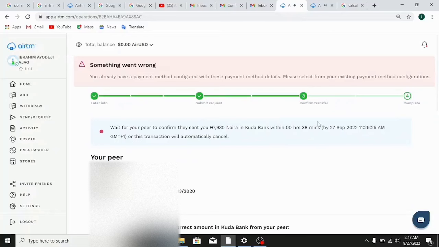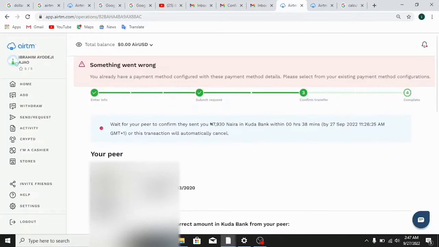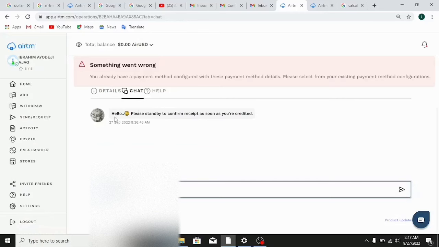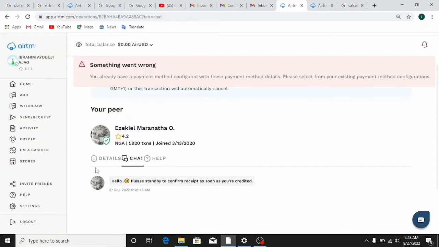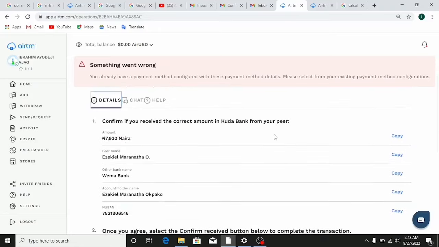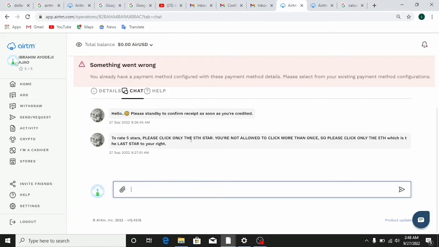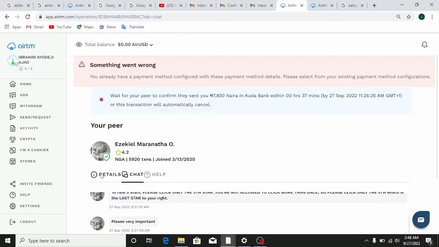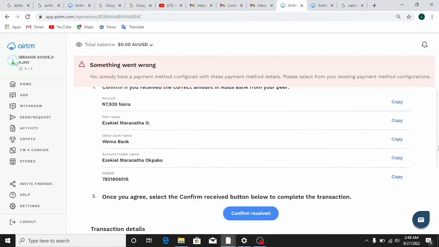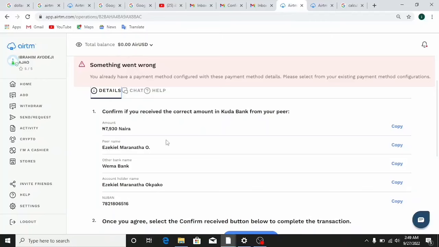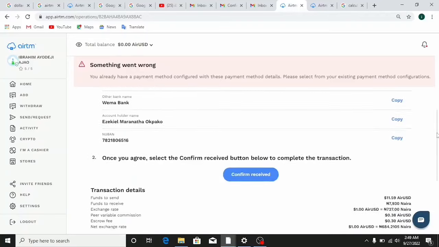So you need to literally wait. You need to literally wait for the person to literally chat you up or tell you that they've literally sent you the fund. And here it says, hello, please stand by to confirm receipt as soon as you're credited. So all you just need to do is just to wait, and afterwards the equivalent of this amount right here is going to be sent to you. The peer is going to send the fund to you, to whatever bank that you actually configured here on your Airtm account. So the method is really simple. There's no big deal right here.